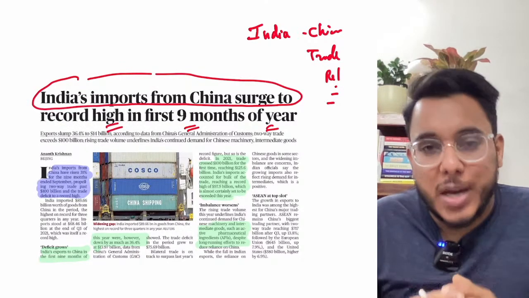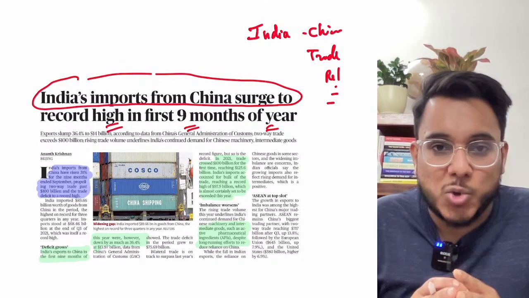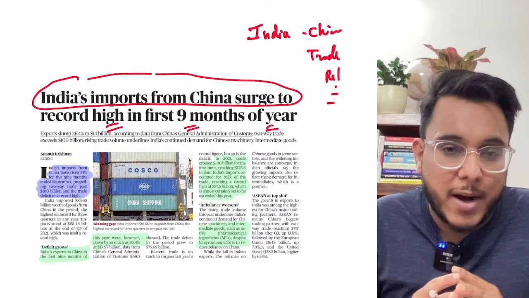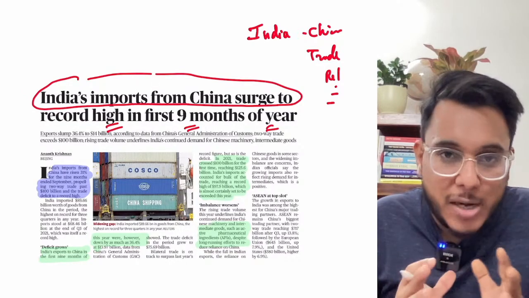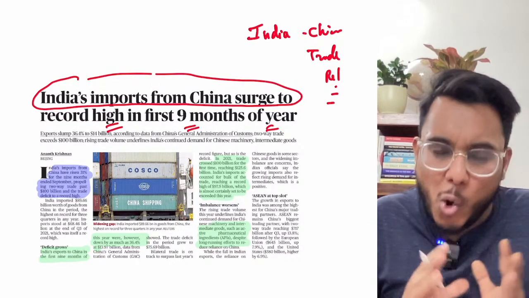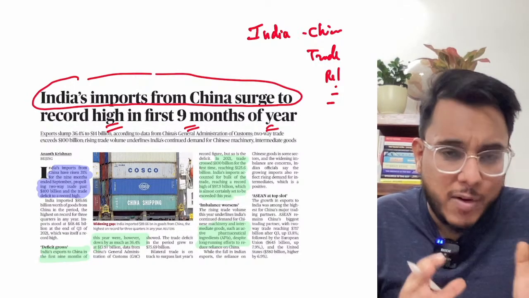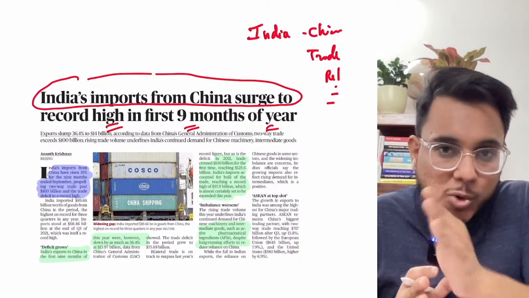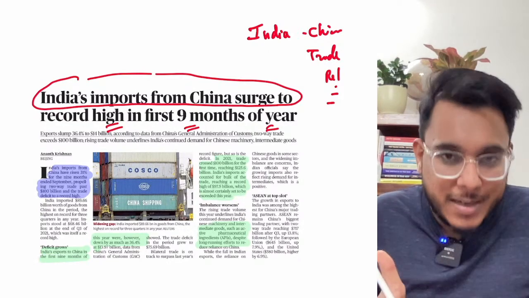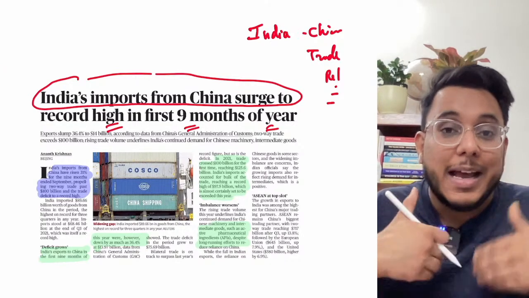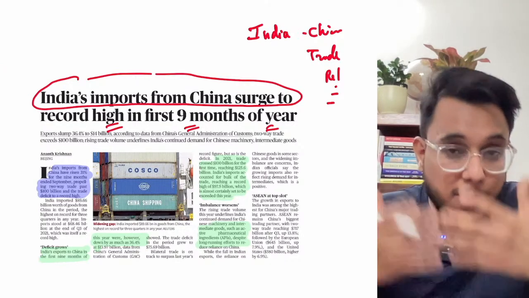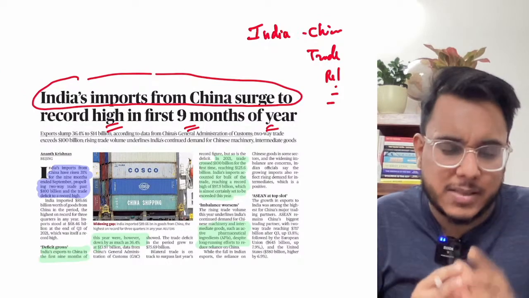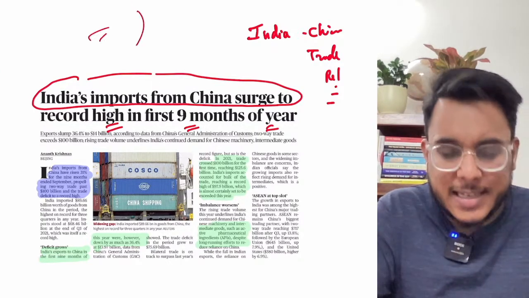Now, see this particular thing. First of all, I would like to remind you that in yesterday's newspaper analysis, we took the government data provided by the Ministry of Commerce. The Ministry of Commerce said that over the past 7 years, from 2015 to 2021, India's imports have increased, but India's exports to China have increased more. We took some data in yesterday's newspaper analysis. Just for reference I am telling you, but it doesn't have any connection to this article.